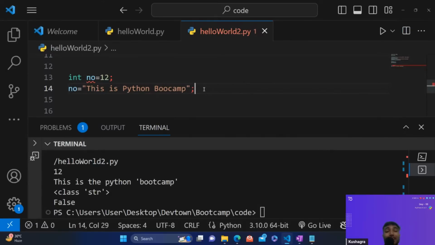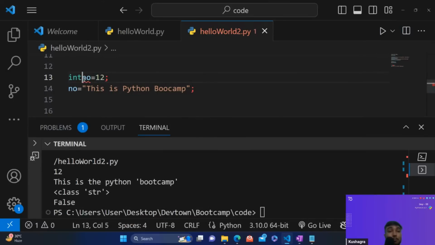This is not a valid syntax in Java. If you declare one variable with one data type, you cannot add any other thing to that container. That means if you declare the variable with the integer type, you are saying that in Java you are going to store an integer value. Later on, if you change the value of that variable, it is only going to accept an integer value, not any other format.